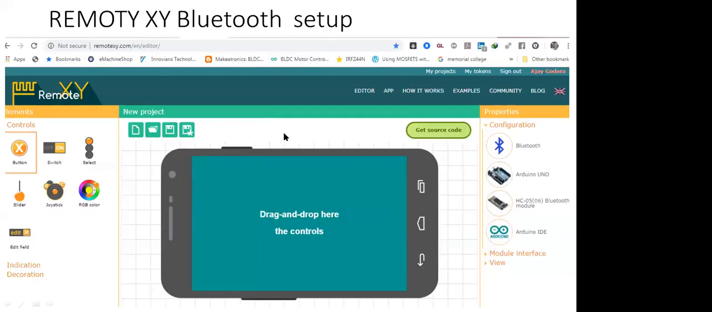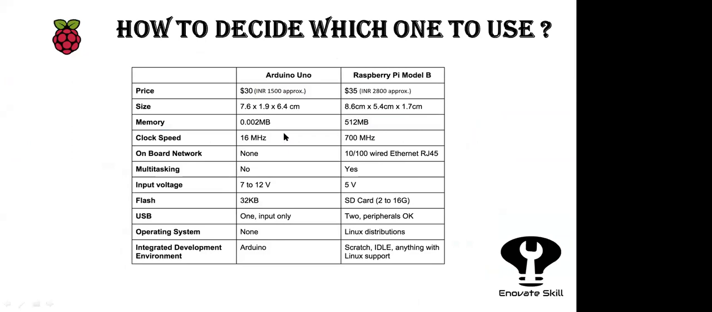This one we have already discussed about Bluetooth. Now we are going to discuss Raspberry Pi. These are the major differences between Arduino and Raspberry Pi that you can see.